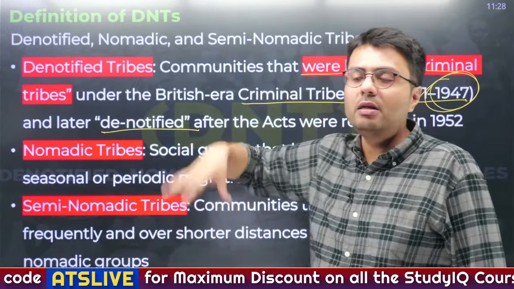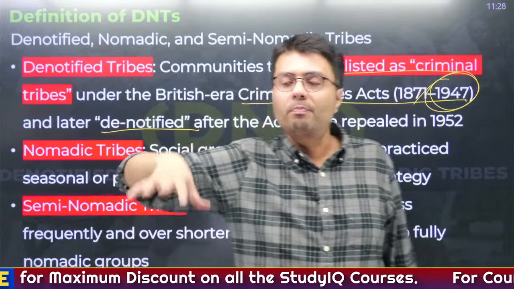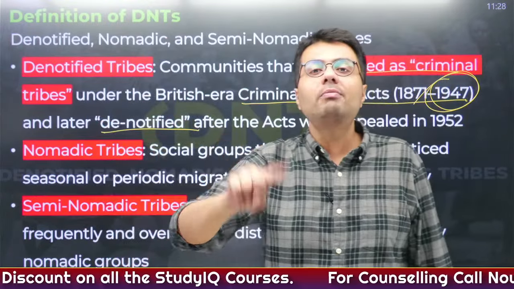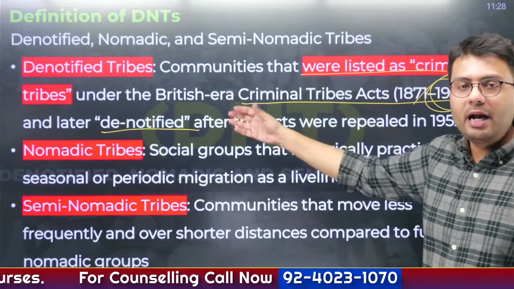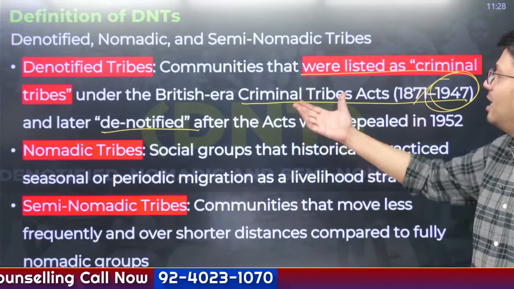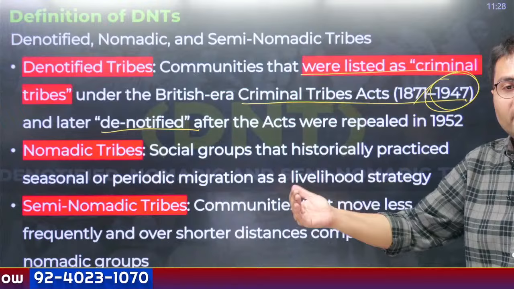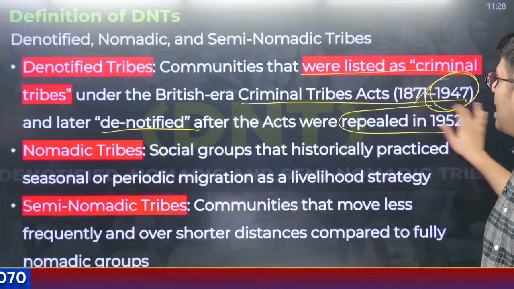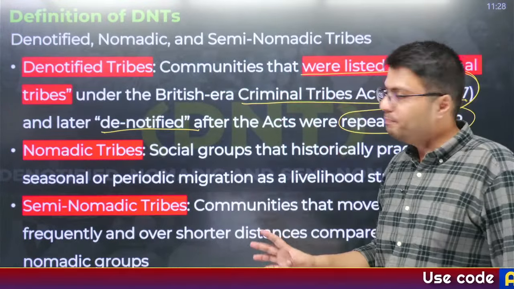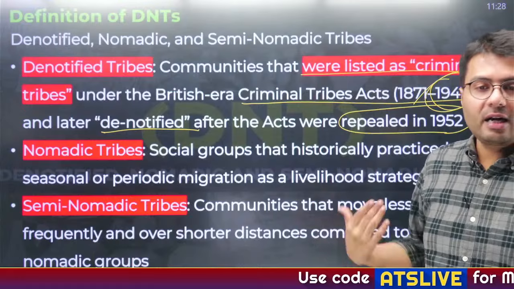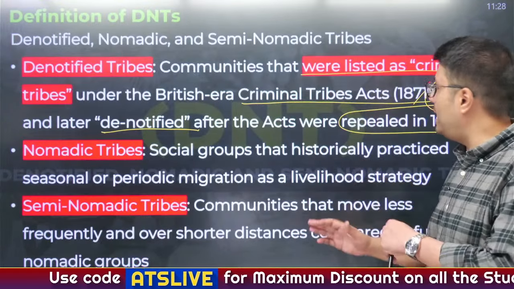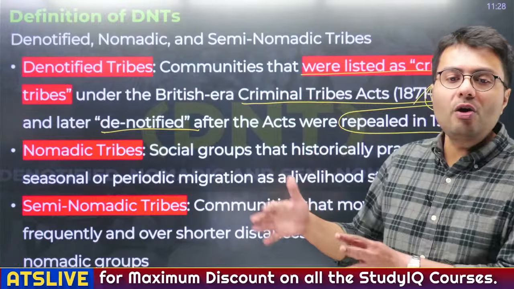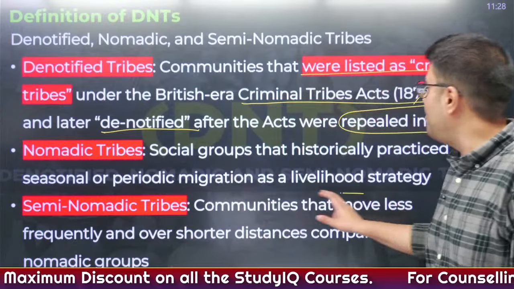Nobody can be a criminal just by virtue of being born in a particular community. You can be criminal only because of your own actions, right? So that is why government tried to delegitimize this idea and they tried to denotify them by repealing the earlier act that was a British era act. Similarly, the nomadic tribes are the groups of people who have historically practiced seasonal or periodic migration as a livelihood strategy.